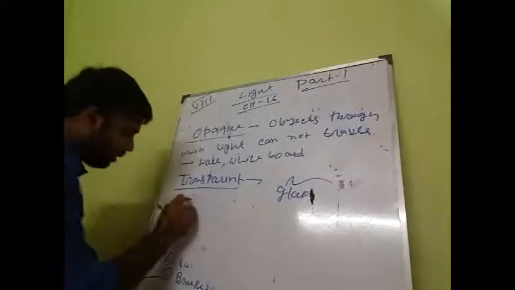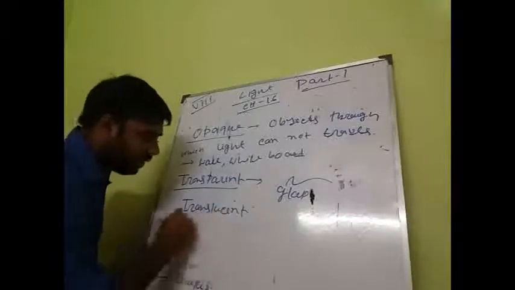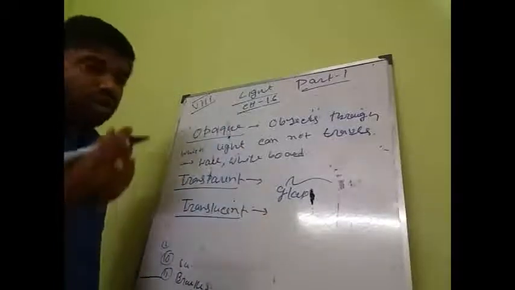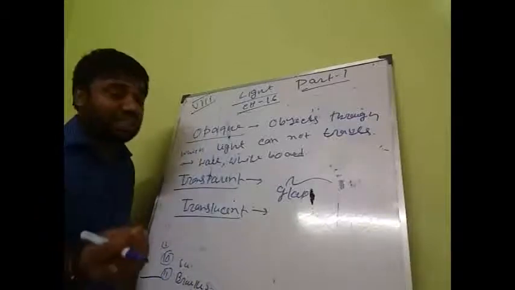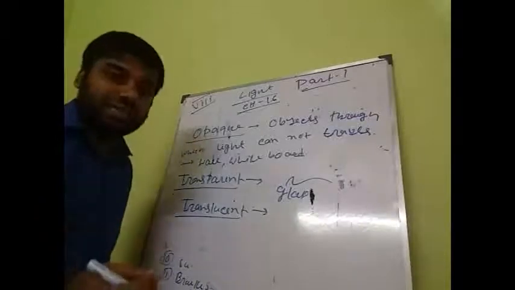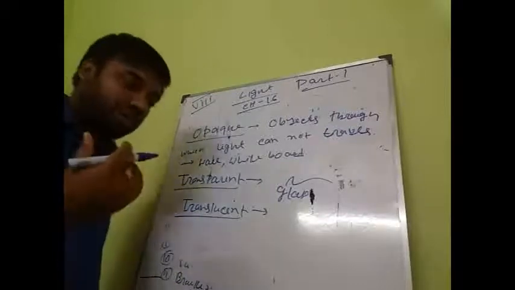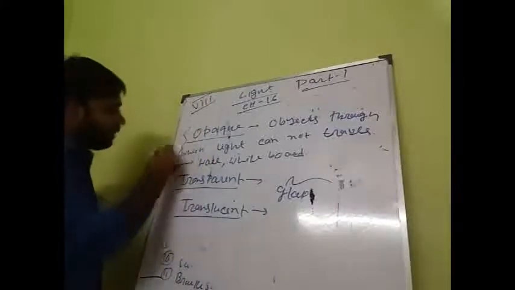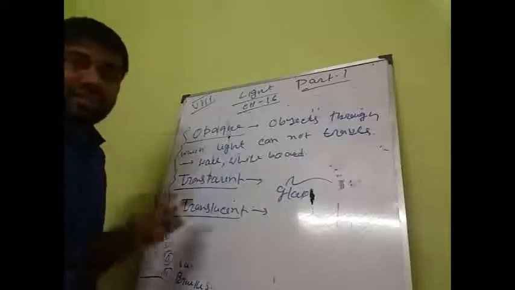And translucent. Translucent means the object or medium through which light can pass partially. Light can travel partially. That is a translucent object or translucent medium. So you can classify any medium into three: opaque medium, transparent medium, and translucent medium.